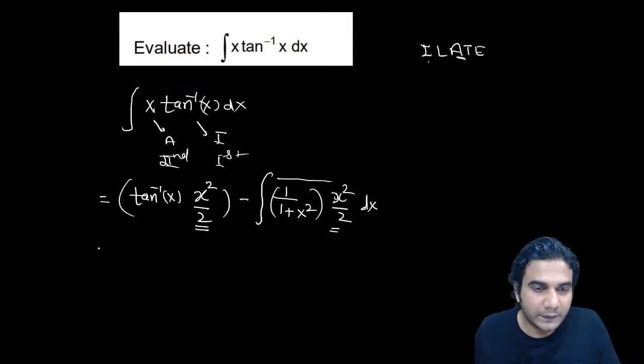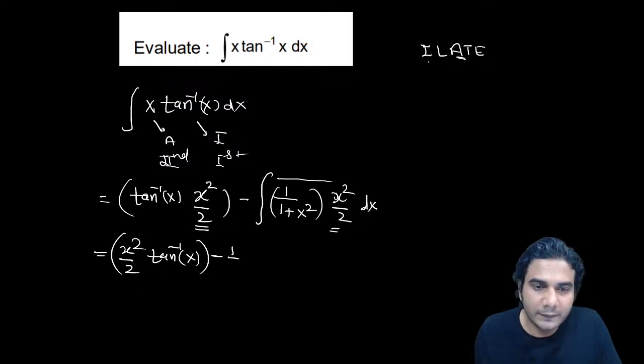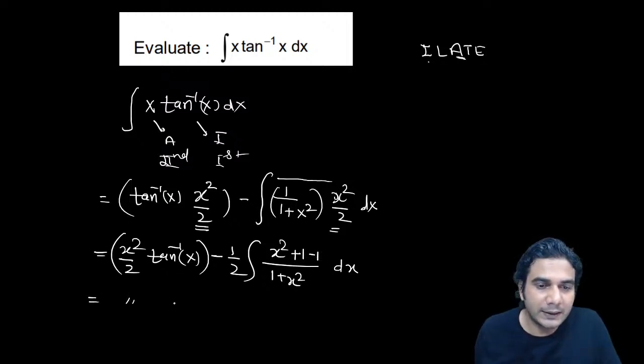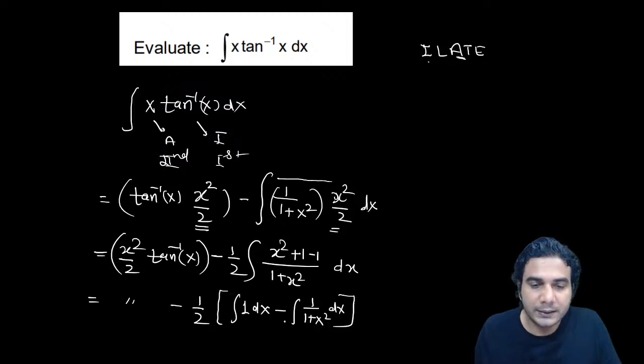Let's do that. First write x squared by 2 into tan inverse x. This is done. We don't need to do anything in this. So this is your first term, minus 1 by 2 of the integral of x square upon 1 plus x square. Some manipulation is required in this. You know how to do it. We have already done such problems. So just add plus 1 and minus 1 and divide it separately, right? Then you can integrate. So first term as it is, minus 1 by 2 of, if I divide it separately, let me put the brackets first, the integration of 1 dx minus the integral of 1 upon 1 plus x square dx. This is going to happen.